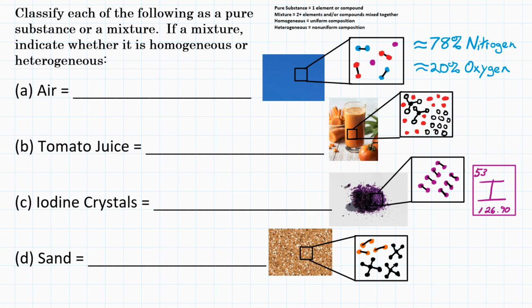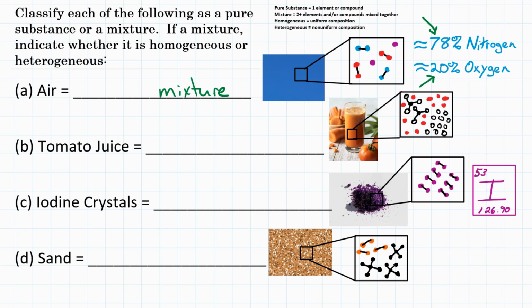On Earth, air is actually 78-ish% nitrogen and about 20% oxygen, which we use as human beings to breathe. And there are also some other trace molecules and elements like carbon dioxide, water vapor, and even argon that are in the air. So air is definitely a mixture.